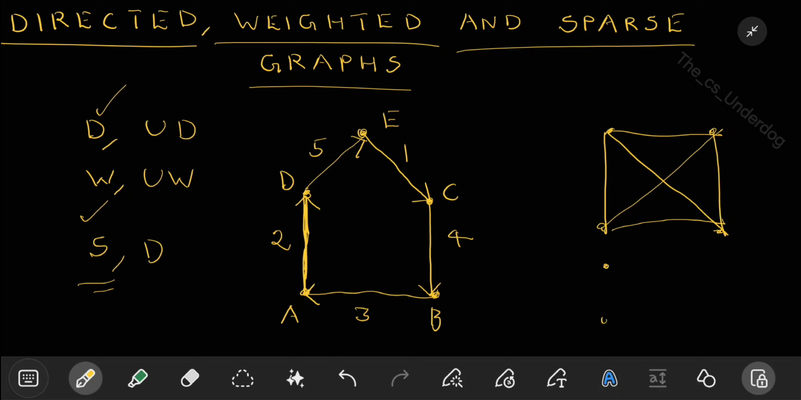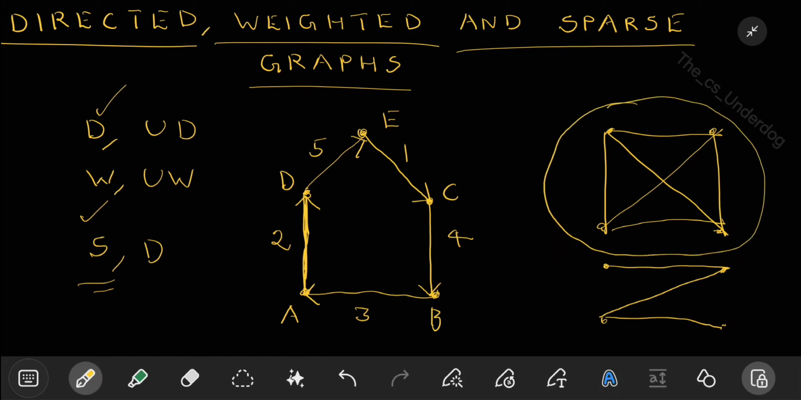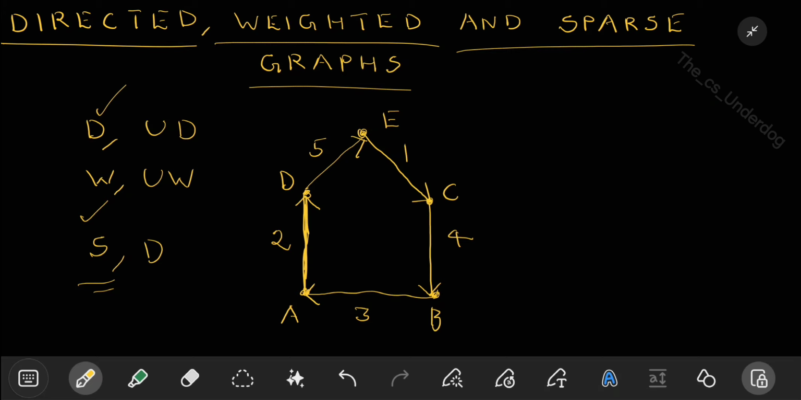With the same set of vertices, if I have a graph like this, it is also a graph, but this is a sparse graph. It is called dense when there are a lot of edges in the graph, and it is called sparse if there are very few edges. I don't even have to connect all these. If I just have some dots, just the vertices, this is also a graph. I need not necessarily have edges in the graph.